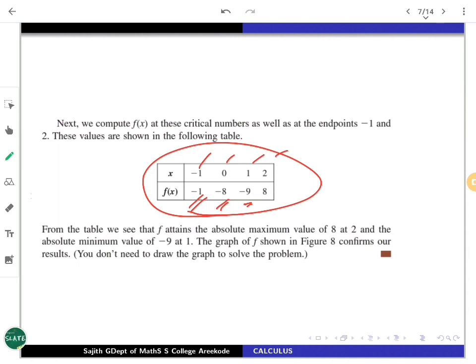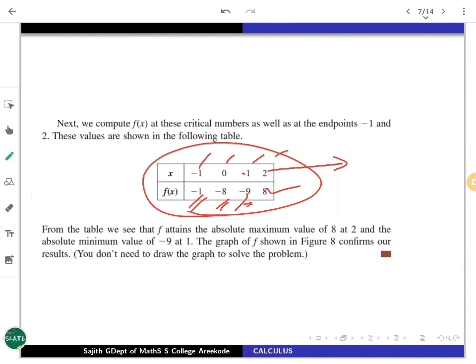I mean, see, the largest maximum value is going to be 8 and the minimum value is going to be -9. So the absolute maximum is going to occur at the point 2, and the absolute minimum is going to occur at 1. This is the full way of finding all these extremum values.